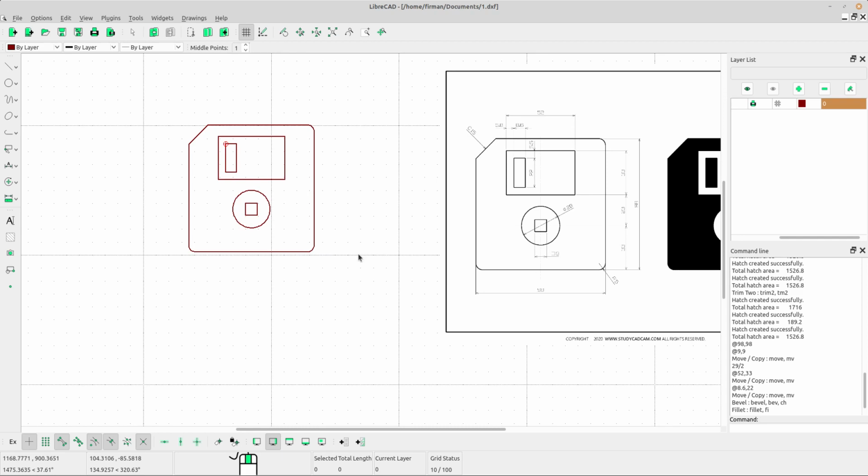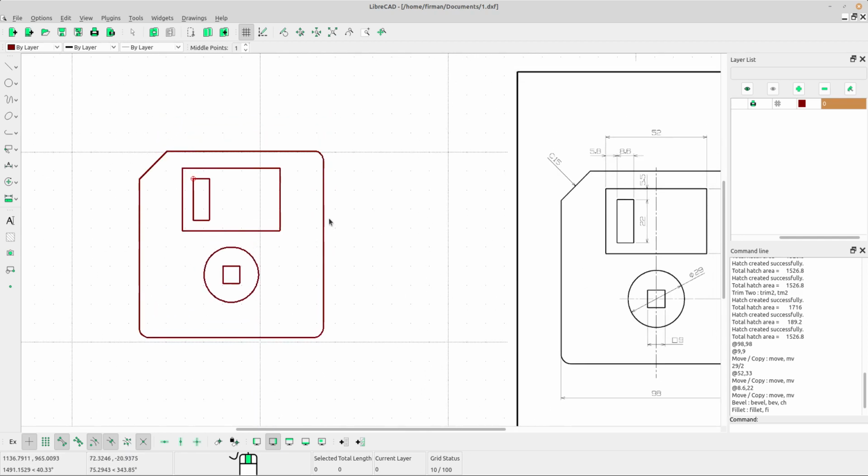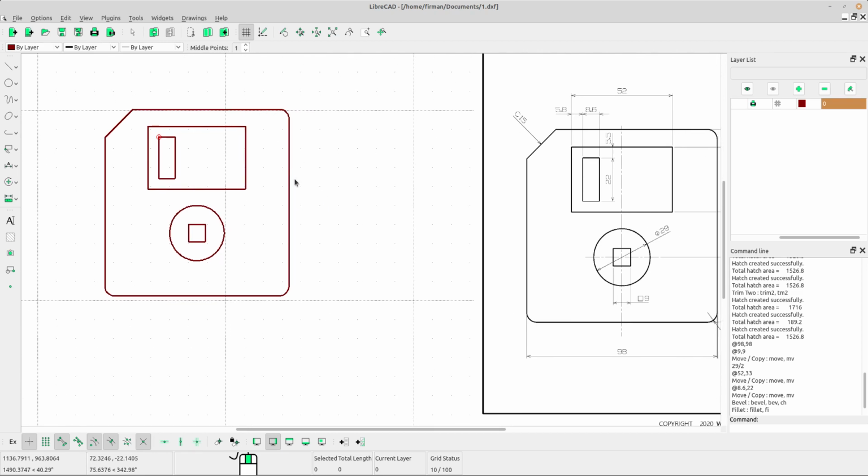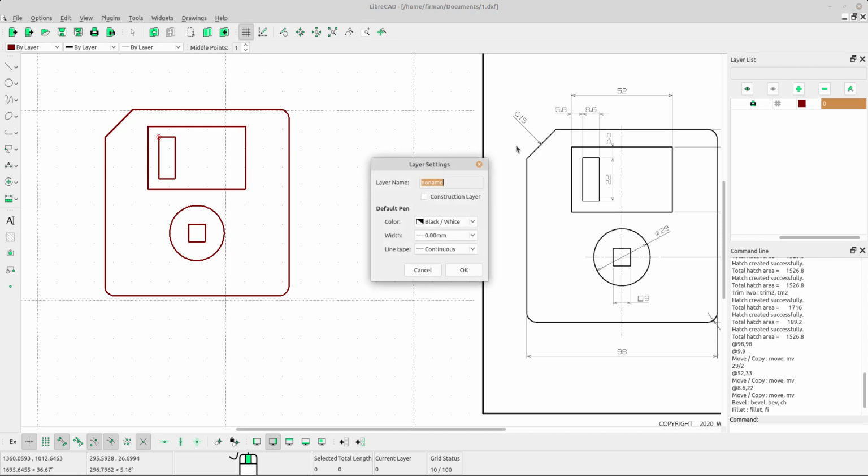Okay, now I think we got the image for now. But to complete this drawing, I want to give the dimensions. Click this button at the layer and type the layer name dimension.